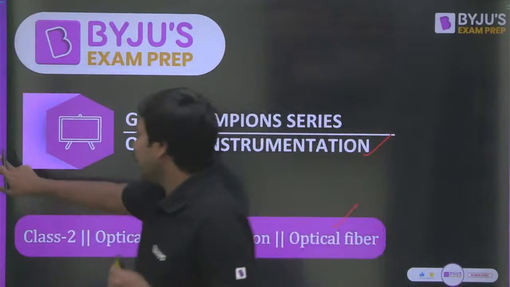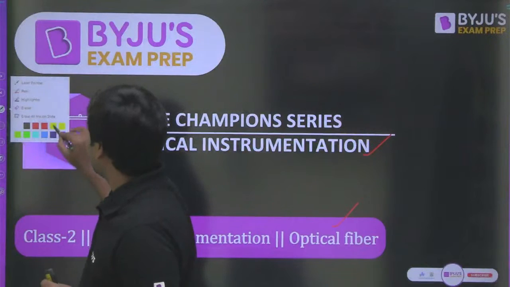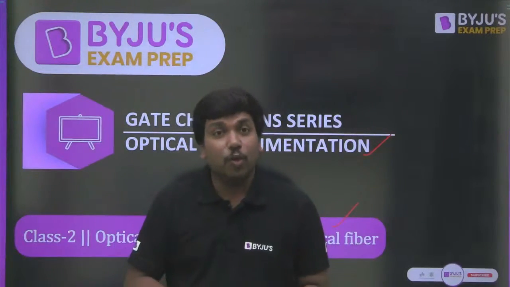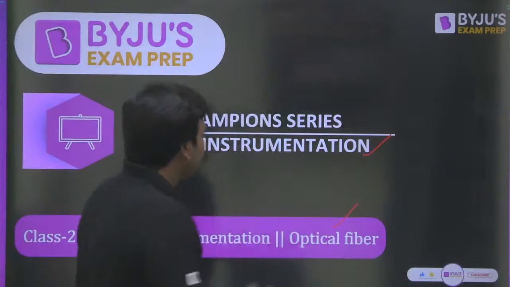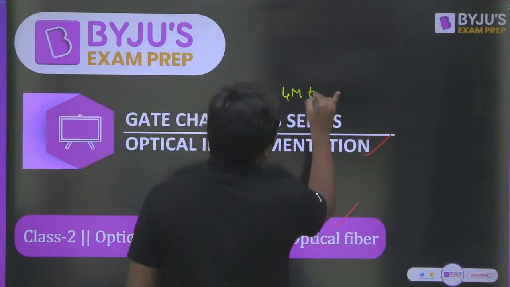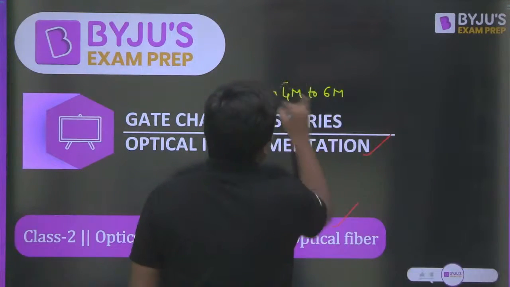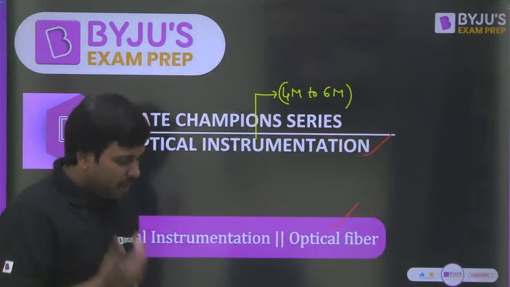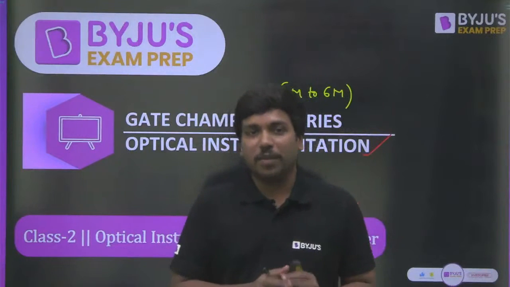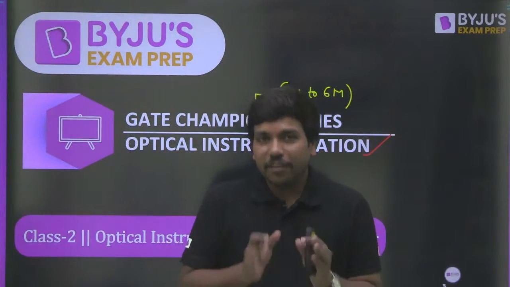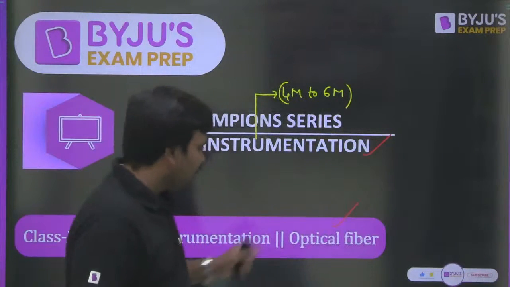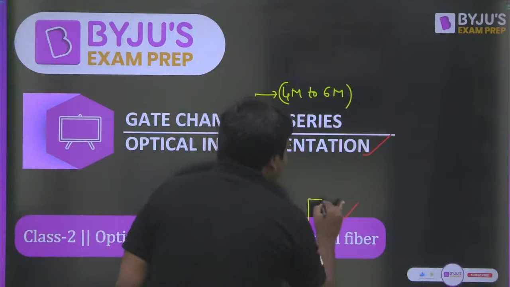Every year in the GATE examination, especially from this particular subject, you will get at least 4 to 5 marks, and if you are lucky enough, you may get even 6 marks also. So, keeping the weightage of this subject in mind, we have designed almost 2 sections on optical instrumentation. If students demand more sessions related to the champion series, especially in this subject, we are ready to take that. However, in this session, we are going to discuss optical fiber, which is exclusively important in this subject.